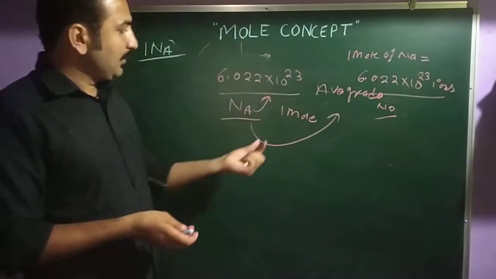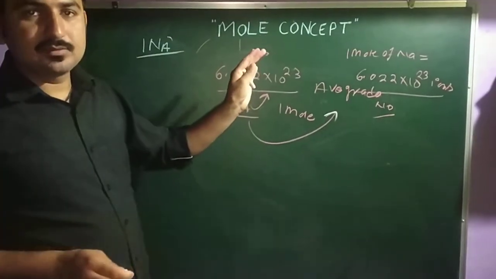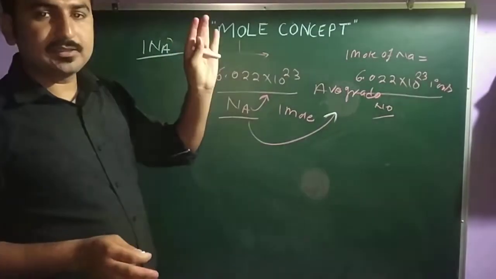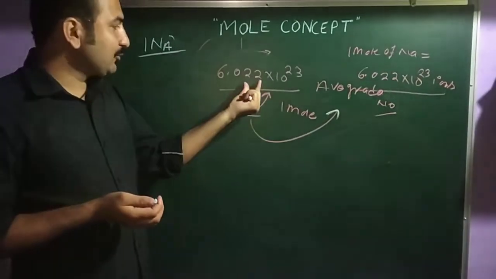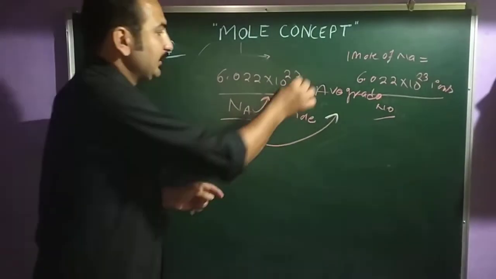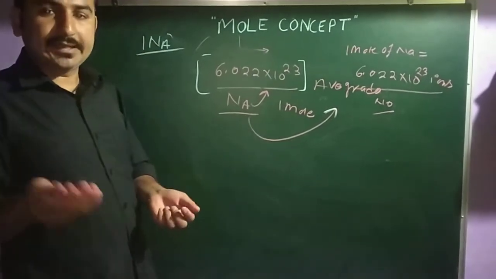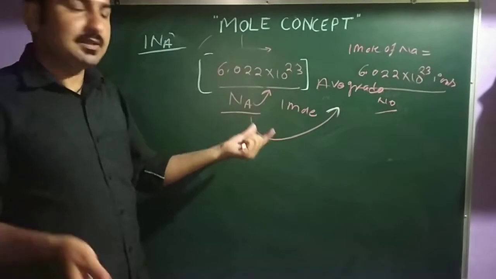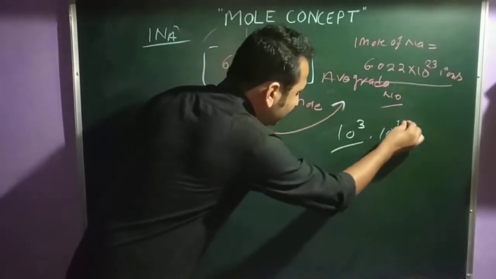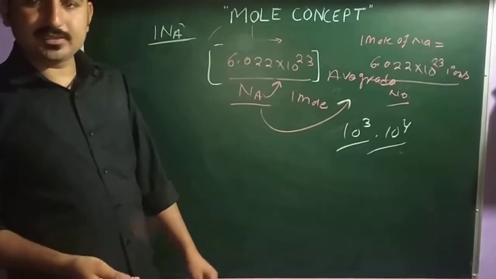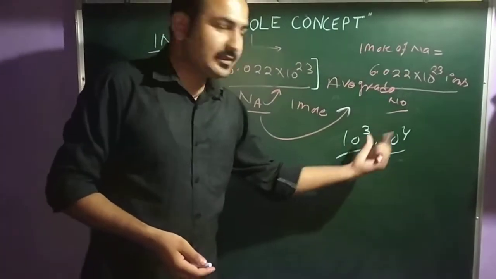Now it is clear this is 1 mole, but it is very difficult for us to see the reason behind choosing this kind of number. अगर आपको number लेना ही था तो you can choose a very simple number, like 10 to the power 23, 10 to the power 4 या 5 या 6, in the easiest way.